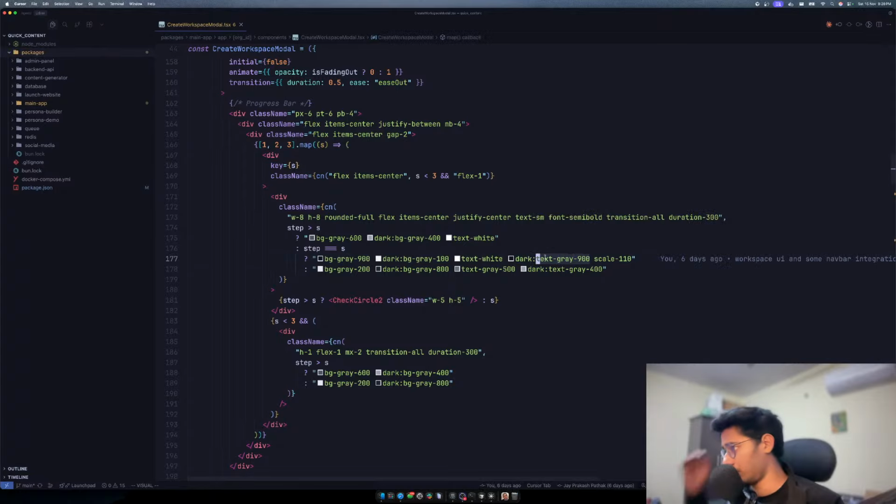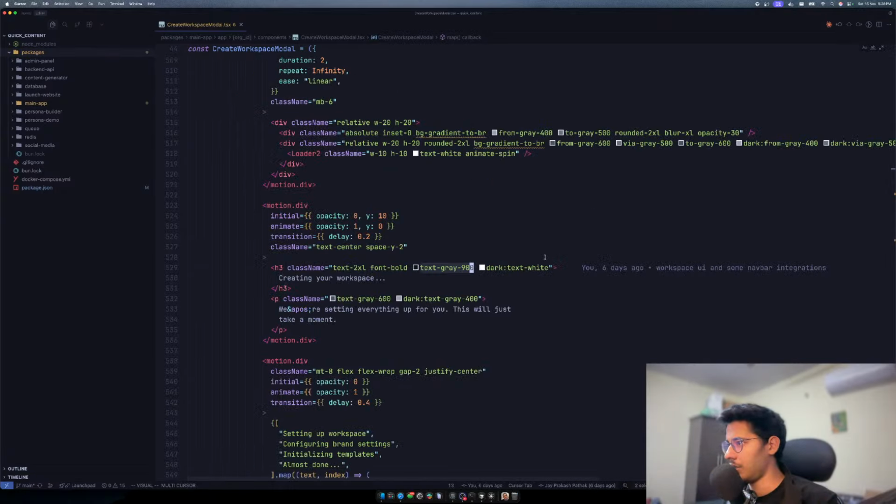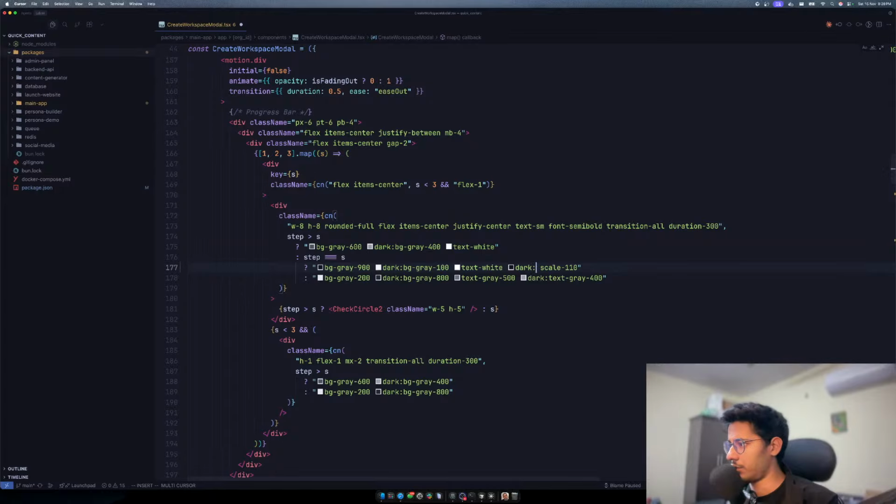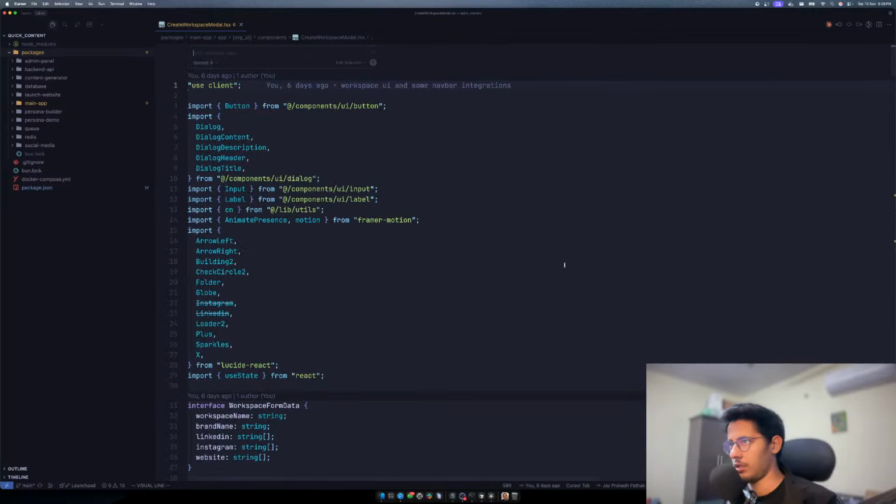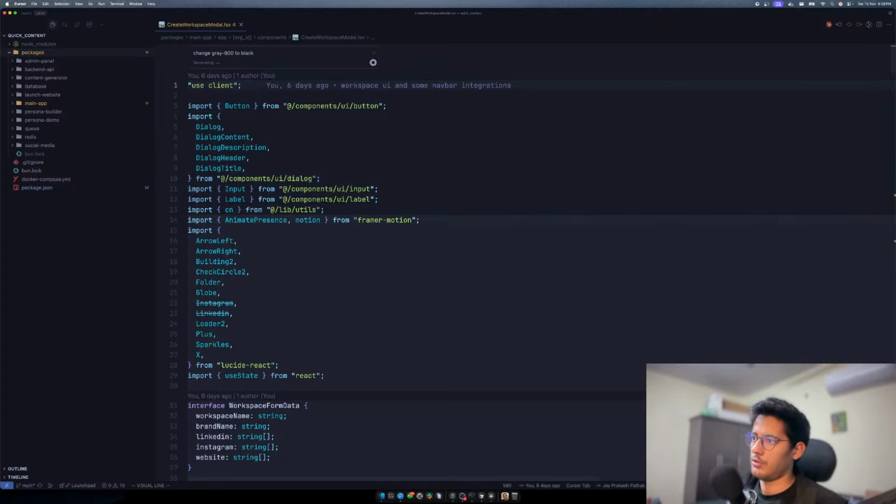So all these places where I have this, I would like to change it to black. What I can do is copy this and say change this to black. Yeah, it will go and change this to black everywhere.